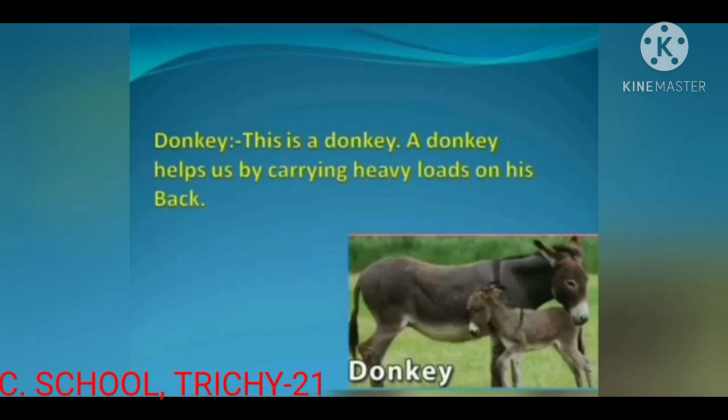Next, donkey. This is a donkey. A donkey helps us by carrying heavy loads on his back.